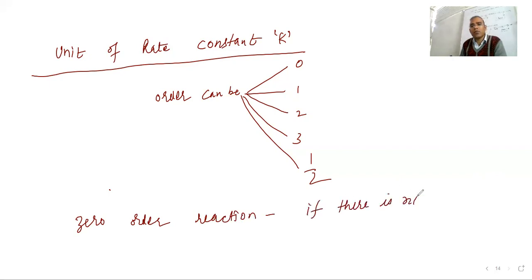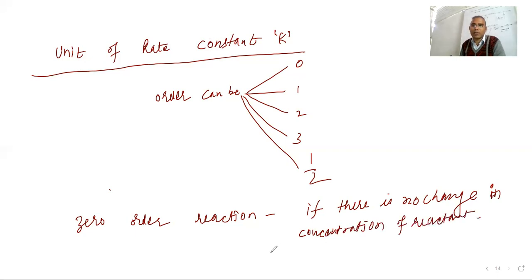If there is no change in the concentration of reactant, then it is a zero order reaction.